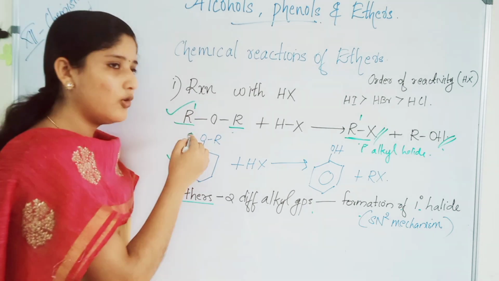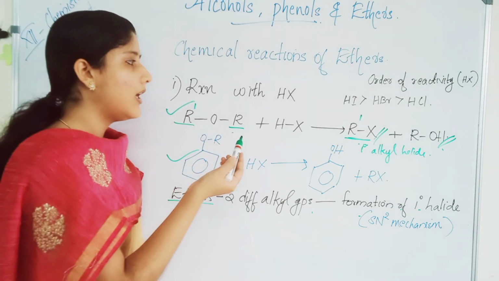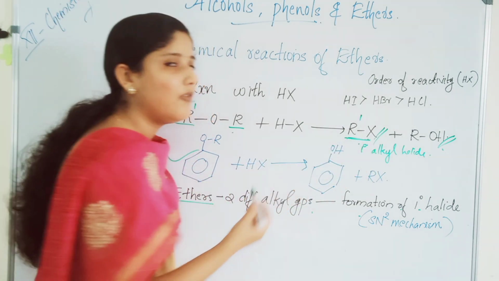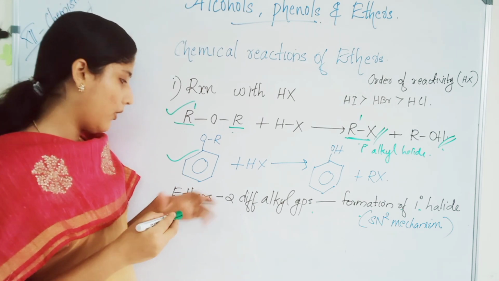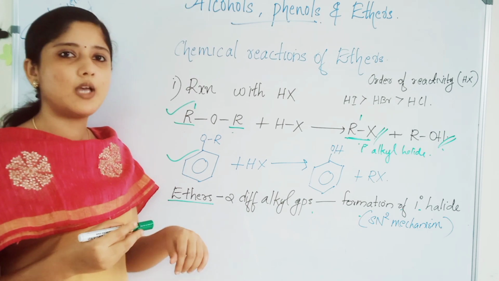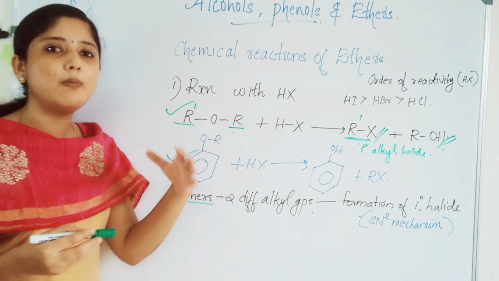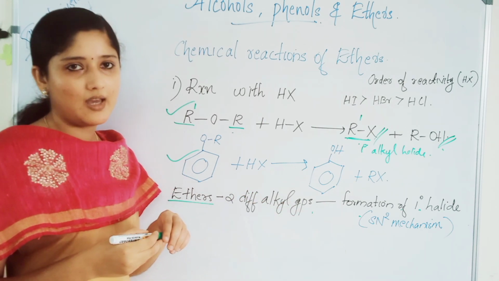If one alkyl group is primary, another can be tertiary or secondary anyway. Then the formed alkyl halide will always be primary in nature. That is the important point. If the ether has two different alkyl groups, the formation of a primary alkyl halide always takes place with the SN2 mechanism.